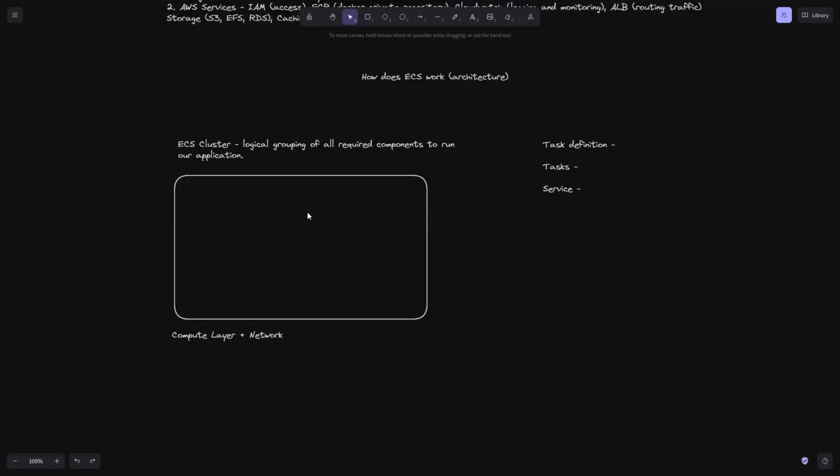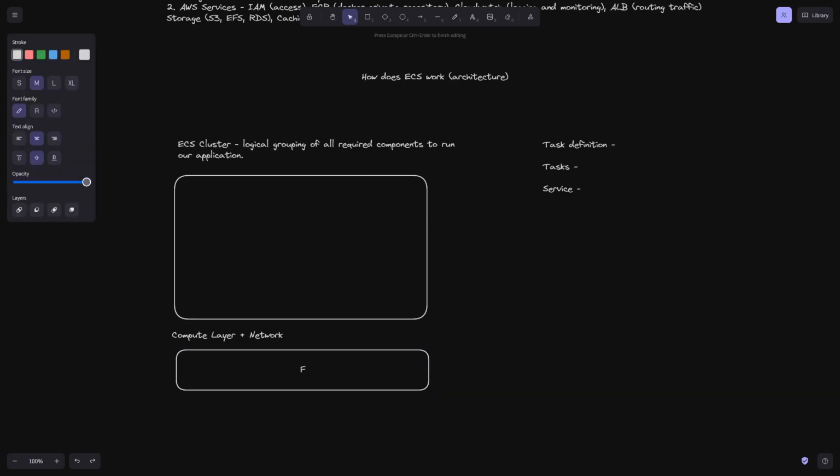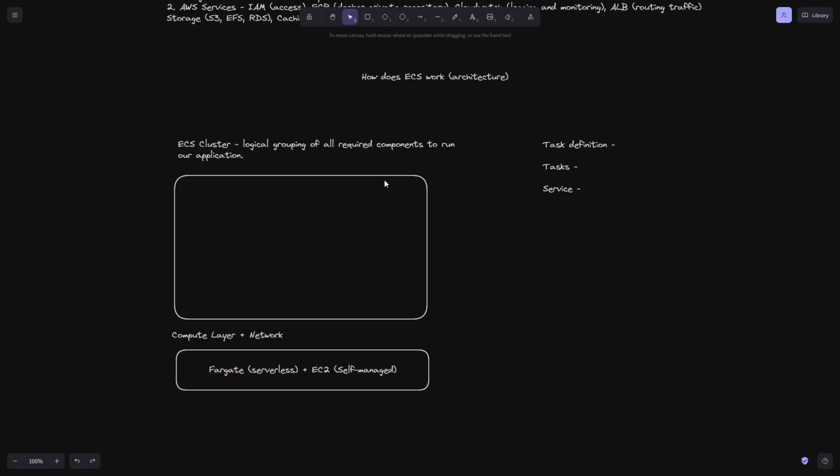And then in order to run our application within the cluster, we need compute. So in terms of compute, we have two options to run. We have Fargate, which is a serverless option, and I'll talk about what that is. And then there's EC2, which is, I guess I'll say self-managed, if that's even a thing. All right, so there's our cluster.